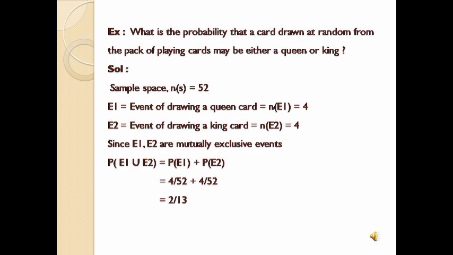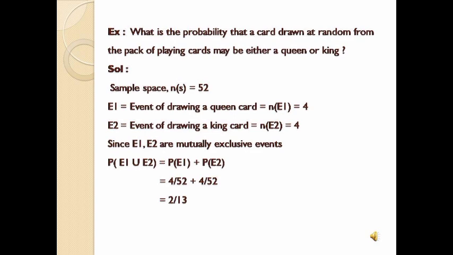So now let us consider E1 to be the event of getting a queen card. So we know that in total 52 cards we have 4 queen cards, that is 4C1, which is equal to 4. And let us take E2 to be the event of drawing a king card. So we know that in total 52 cards we have 4 king cards, that is 4C1, which is equal to 4.